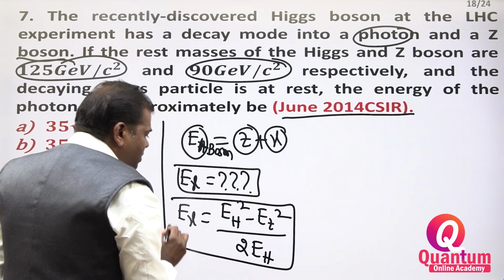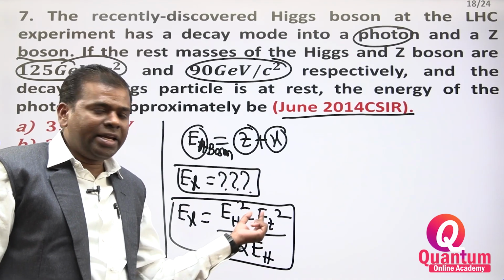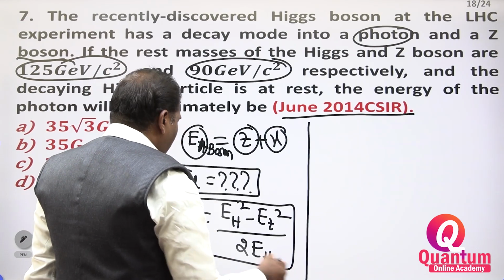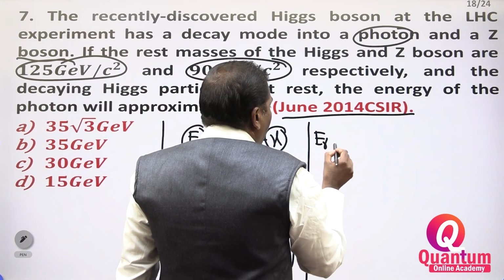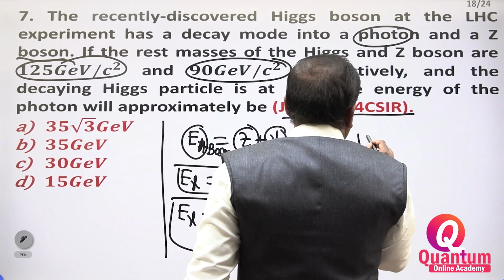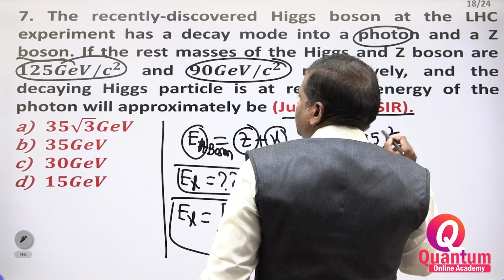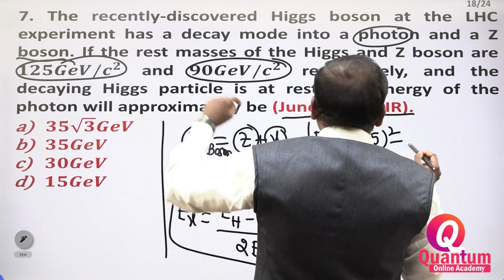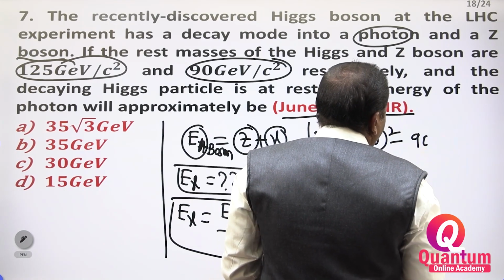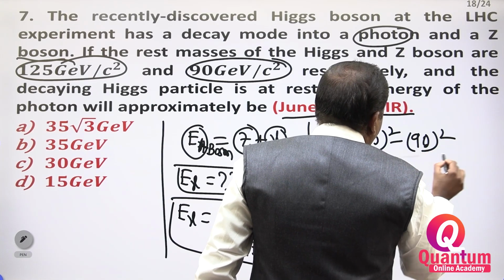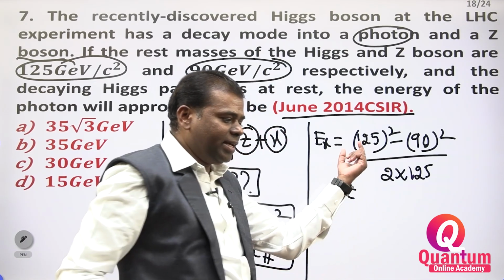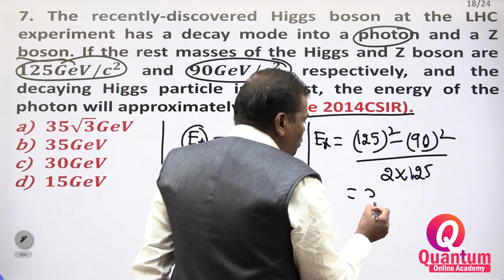In this formula you have to substitute: EH is 125 GeV divided by c square, whole square, EZ is 90 GeV whole square, divided by 2 into 125. You simplify this.